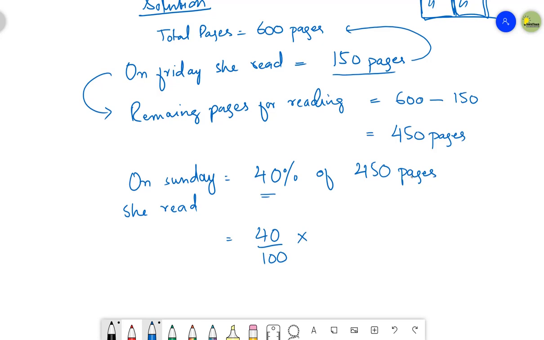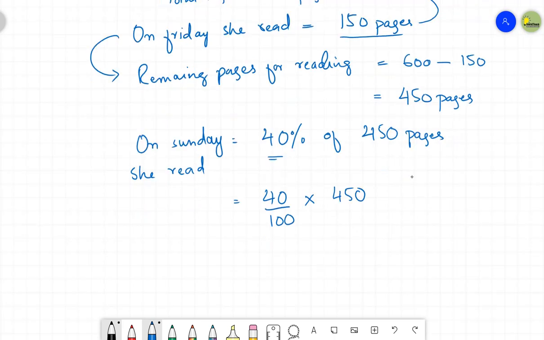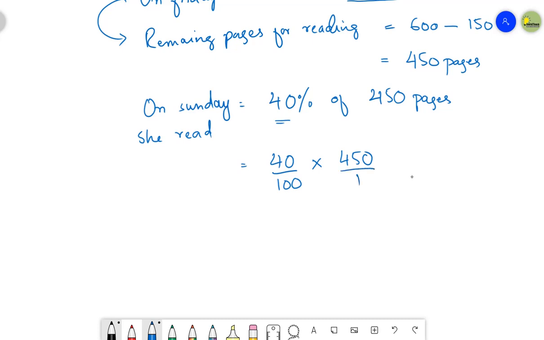Then 'of' will be replaced by a multiplication sign, and this is 450. So I am writing 1 in the denominator. It is 4 and 10. So 4 upon 10. I have divided 40 and 100 by the table of 10. Multiply by 450 upon 1.